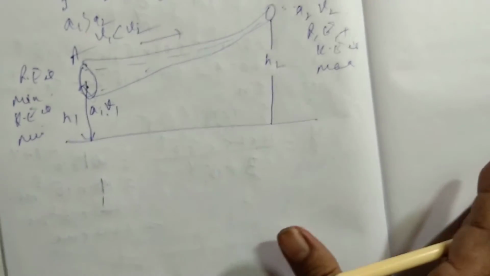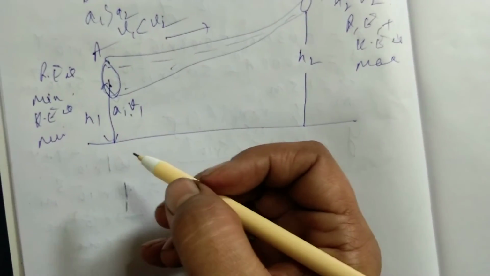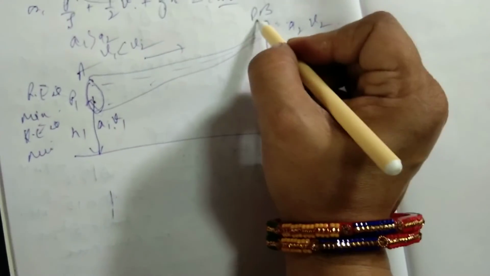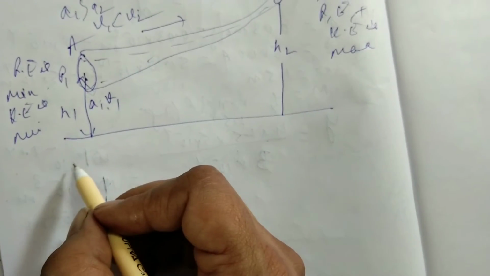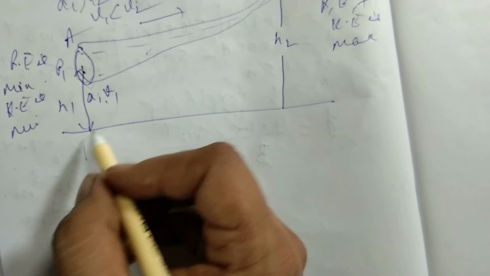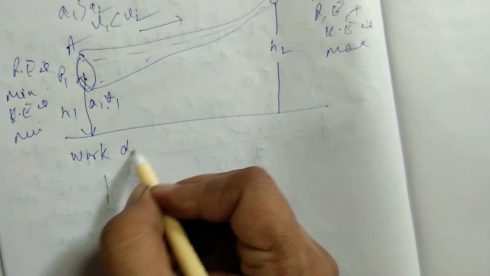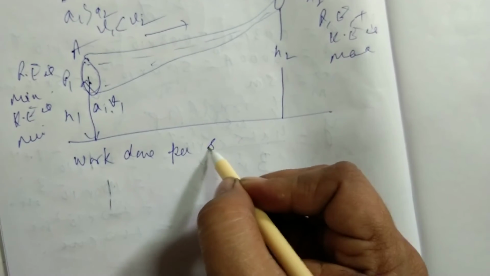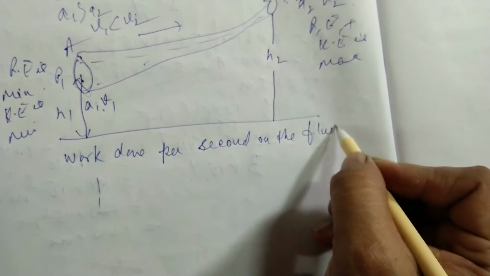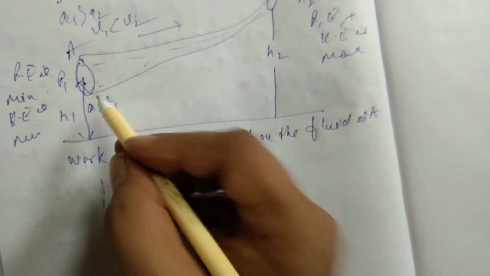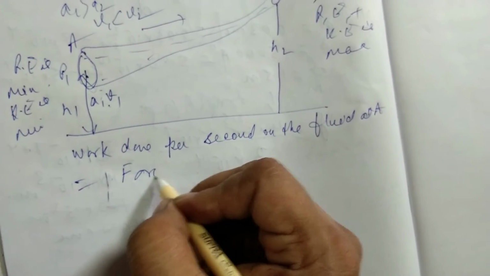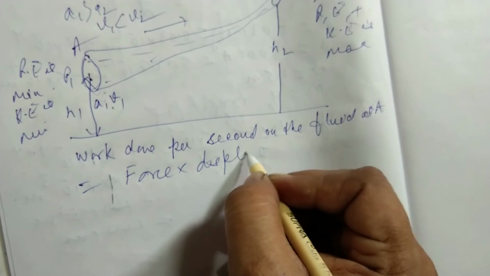Now let us first do the pressure energy. In order to understand pressure energy, suppose we take the pressure at this point as P1 and here the pressure is P2. Now we have the work done formula. Work done per second on the fluid at A, we are taking this position A. Work done is equal to force into displacement, provided they are in the same direction.